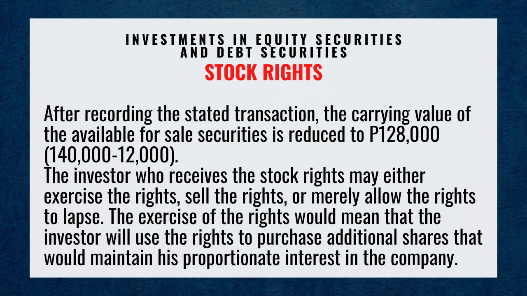The investor who receives the stock rights may either exercise the rights, sell the rights, or merely allow the rights to lapse. The exercise of the rights would mean that the investor will use the rights to purchase additional shares that would maintain his proportionate interest in the company.